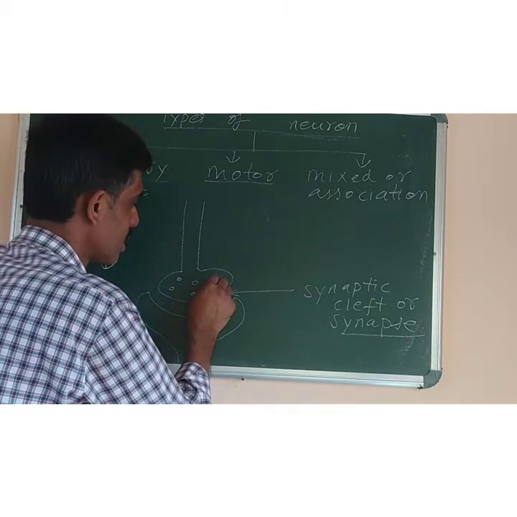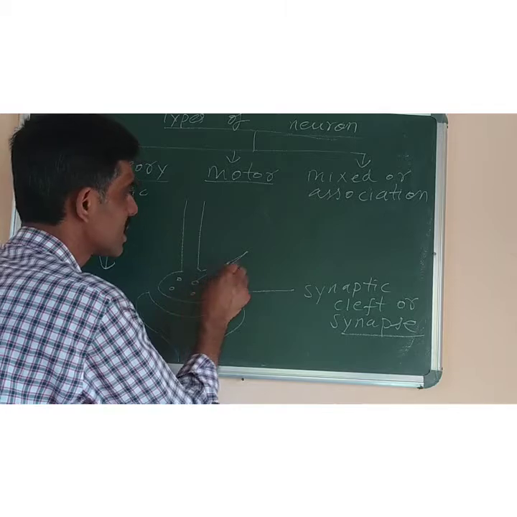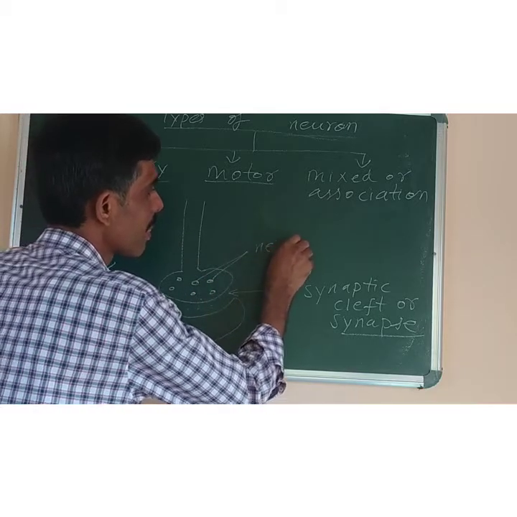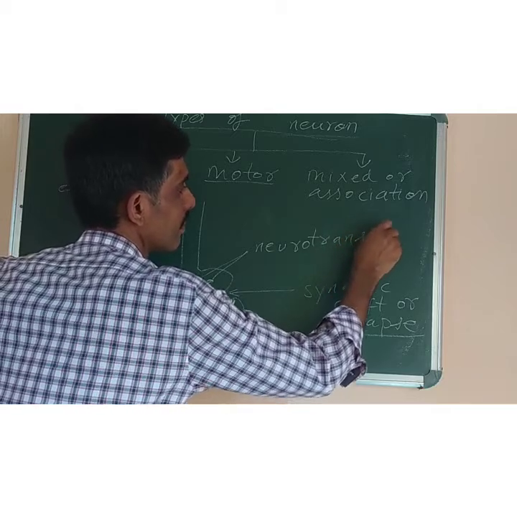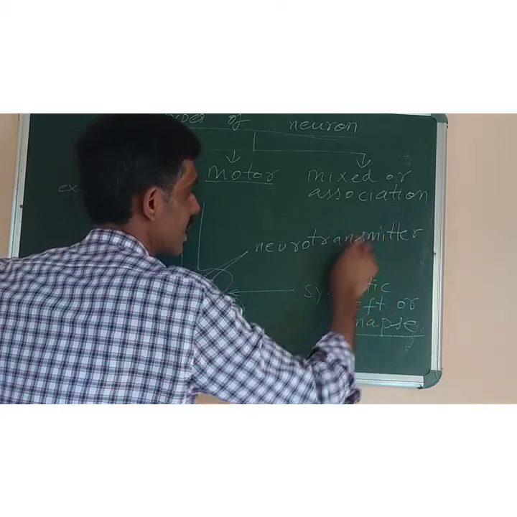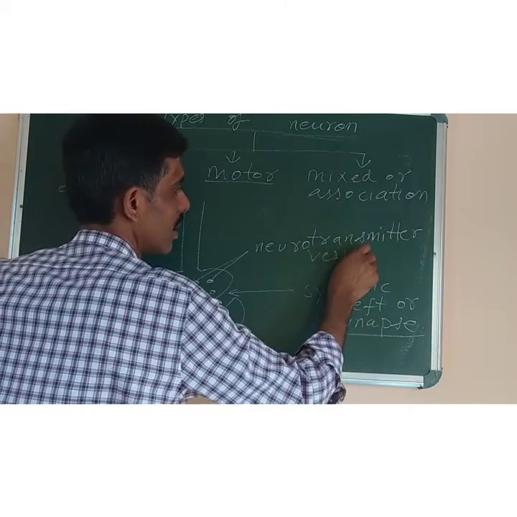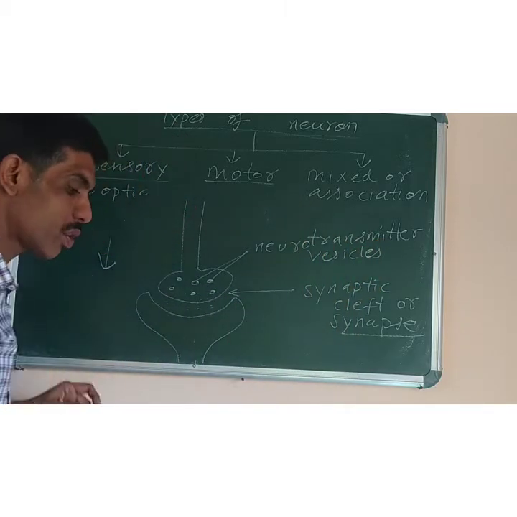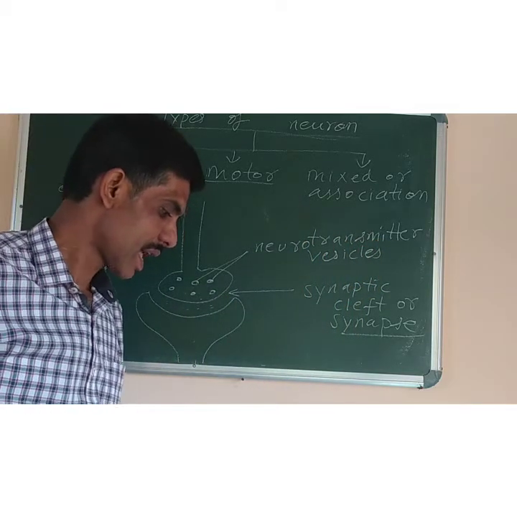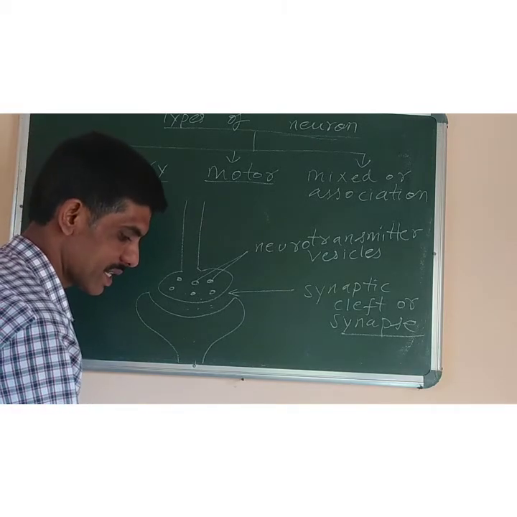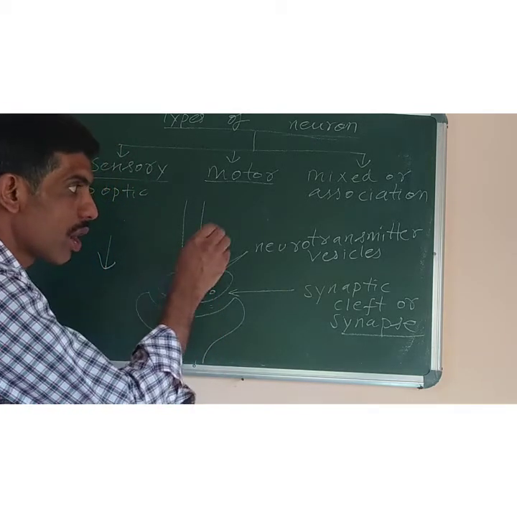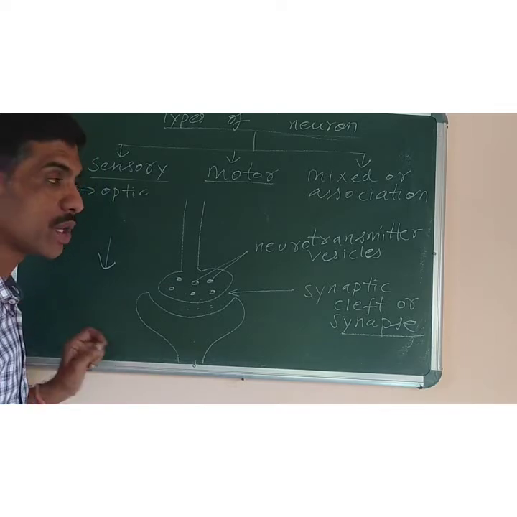So what is the name given to these vesicles? They are known as neurotransmitter vesicles. And these neurotransmitter vesicles contain a chemical which is known as neurotransmitter.